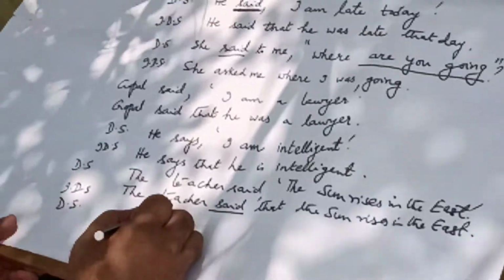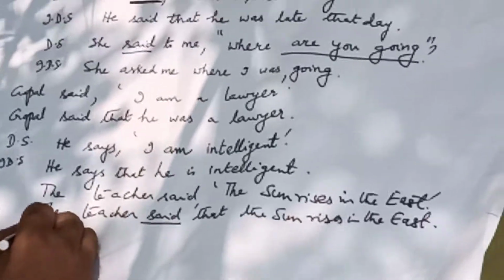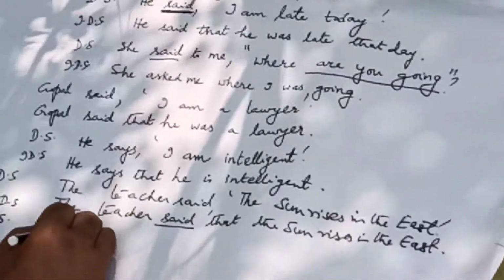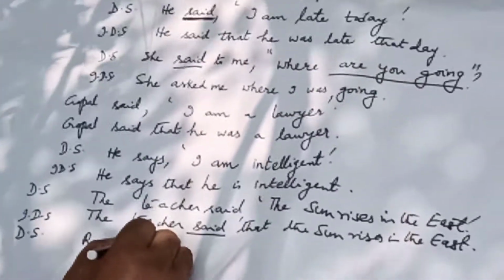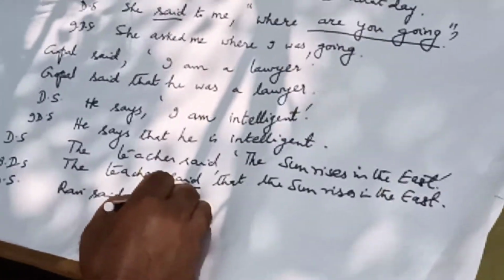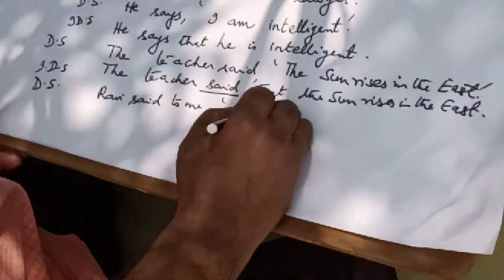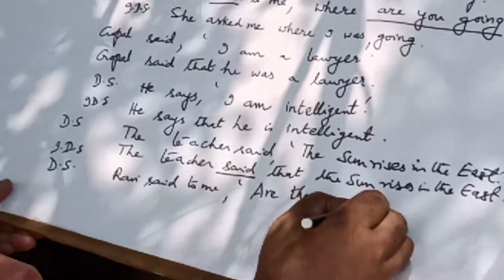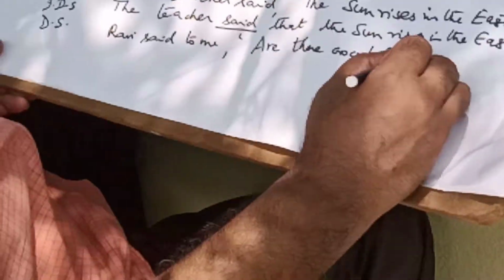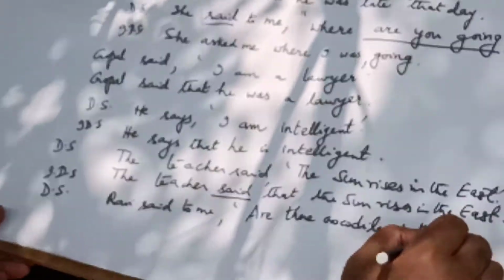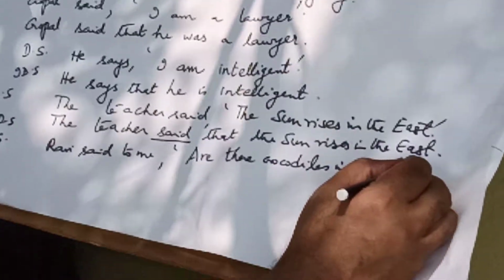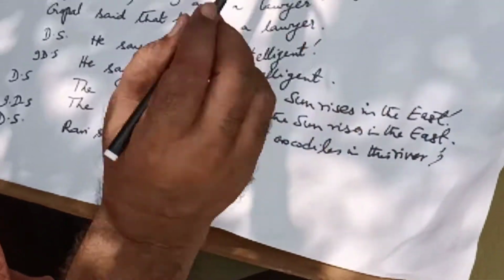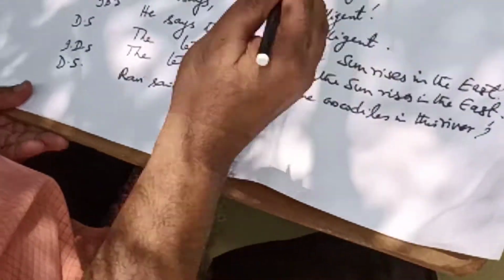Let us consider another example. Let us take an interrogative sentence. Ravi said to me, are there crocodiles in this river? It is an interrogative sentence because it ends with a question mark.